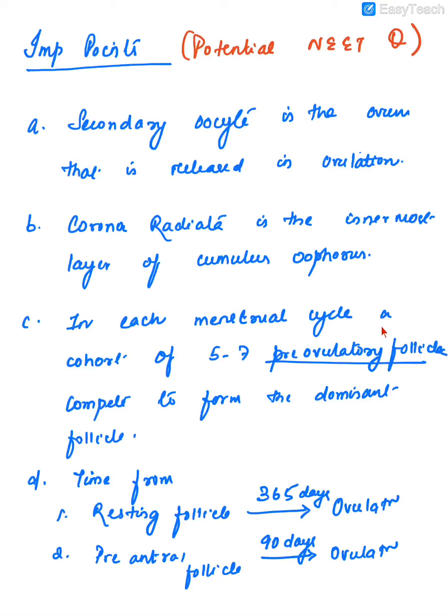In each menstrual cycle, a cohort of 5 to 7 pre-ovulatory follicles compete to form the dominant follicle. The time required for a resting follicle to ovulate is 365 days, equivalent to 13 menstrual cycles, and the time required for a preantral follicle to ovulate is 90 days. So these are things that you have to remember.